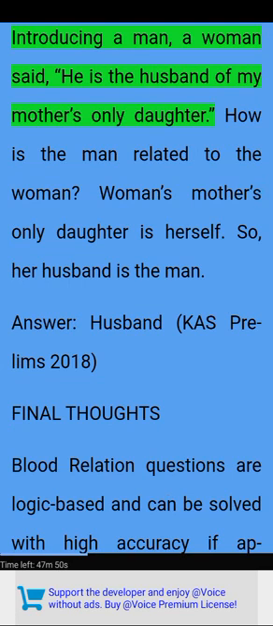Introducing a man, a woman said, he is the husband of my mother's only daughter. How is the man related to the woman? Woman's mother's only daughter is herself. So, her husband is the man. Answer, husband. CAS prelims 2018.